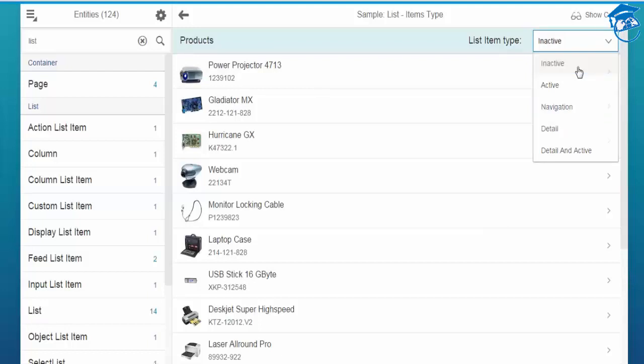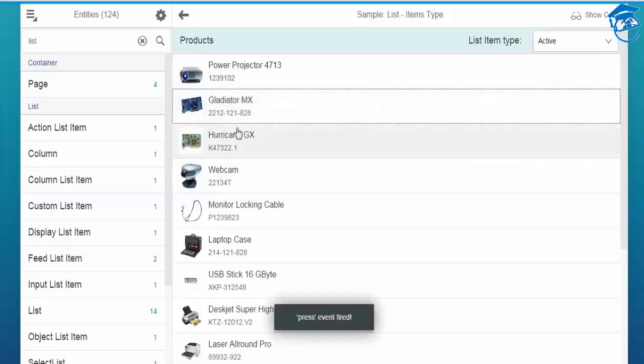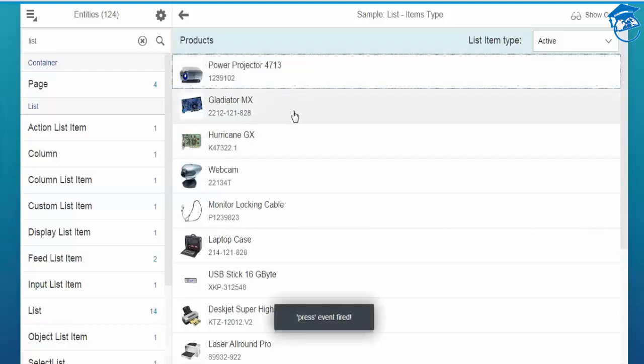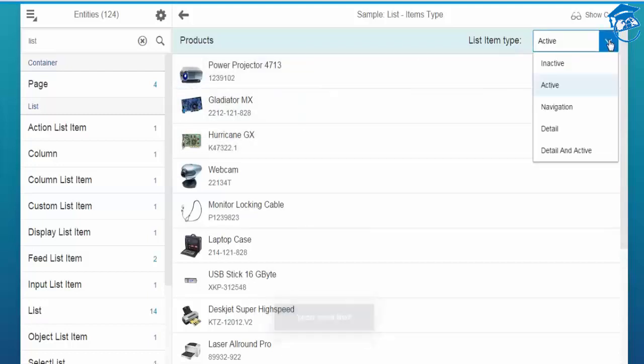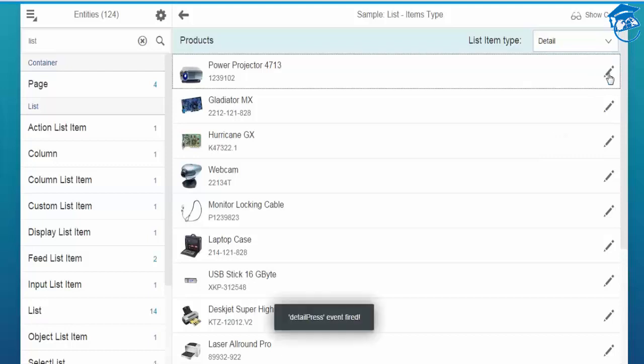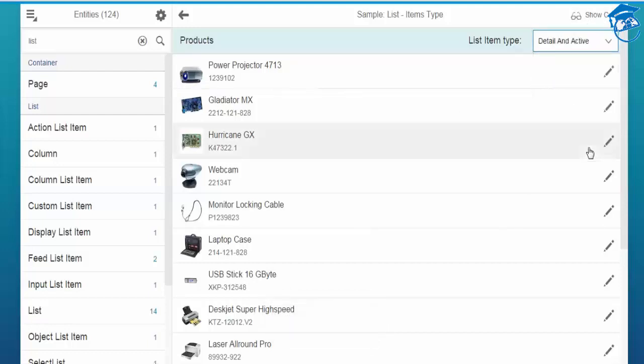Inactive means once you click, nothing happens. Active means once you click, the button will be active, so the press event can be triggered. And then detail. So you'll get the detail, and you can edit the detail press. So you can edit the details, etc. Then another one is detail and active.